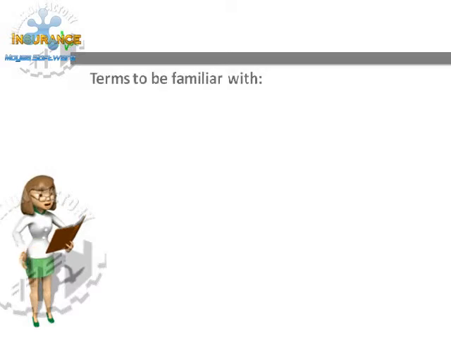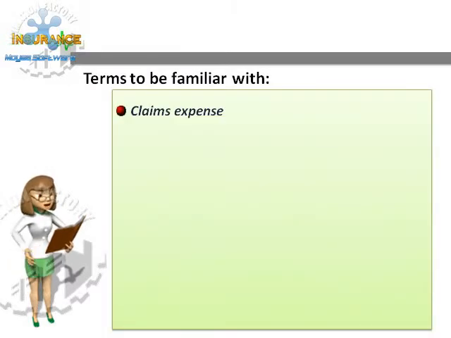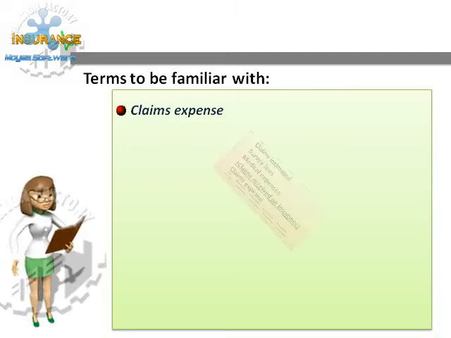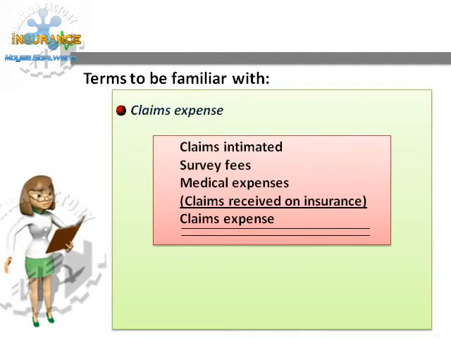Let us first be familiar with some basic terms. First, claims expenses. A claim occurs when a policy falls due for payment. It refers to the amount payable by the insurer to the insured when the policy becomes due or the mishappening occurs. Therefore, a claim arises when the loss occurs or the liability arises. Claims expense is computed by adding claims intimated, survey fees, and medical expenses, then subtracting the claims received on insurance.